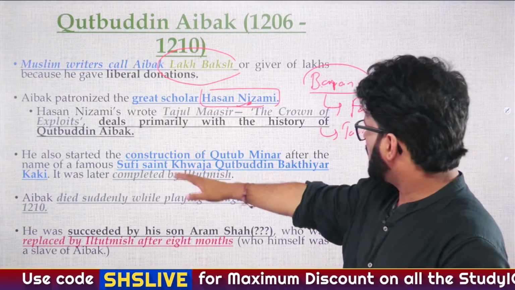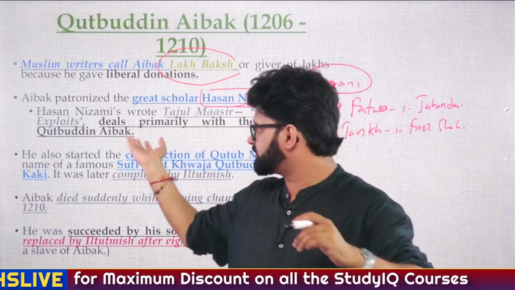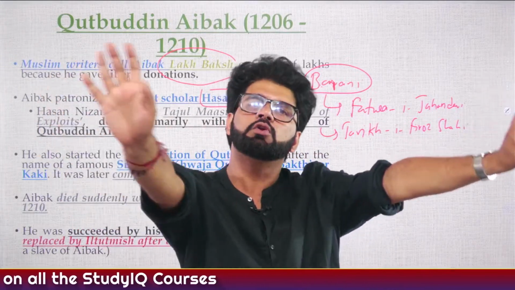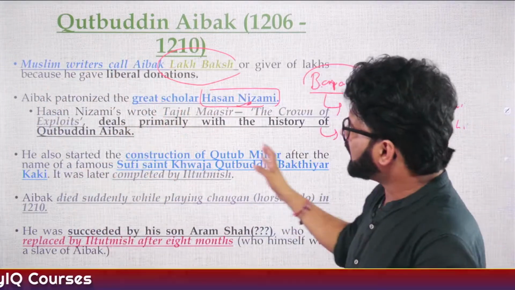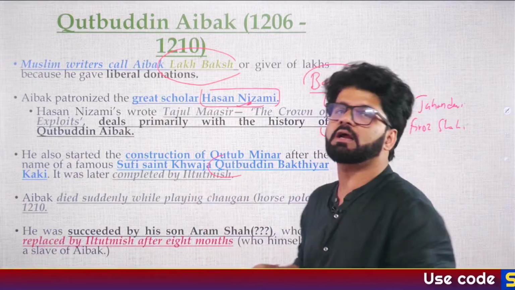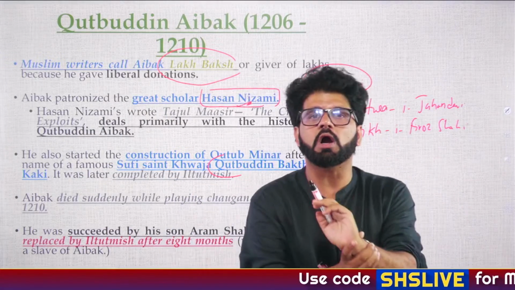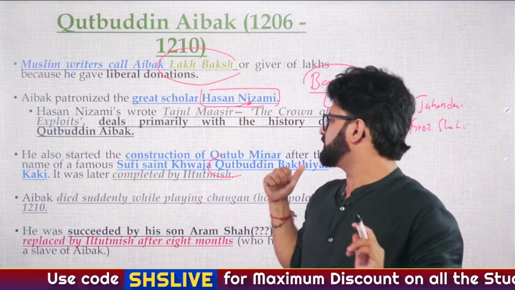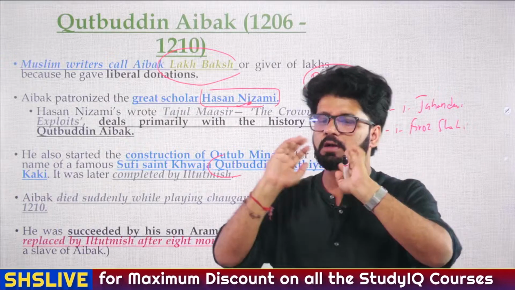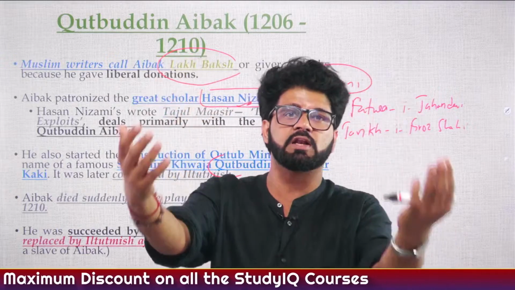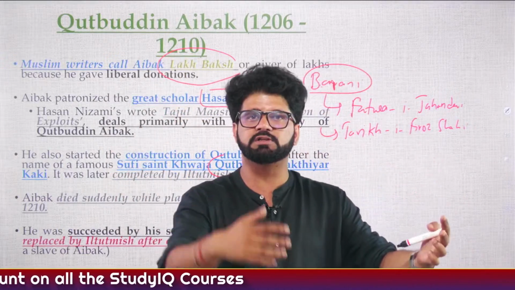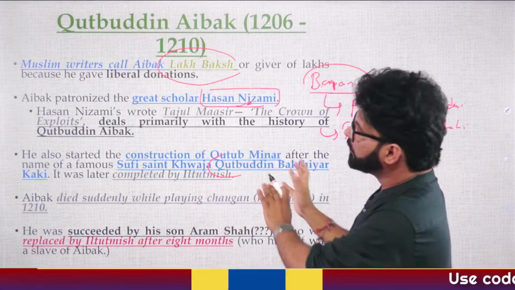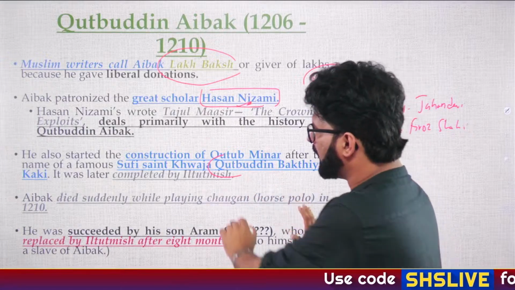And so again, Qutub Minar. Many people feel, and this information is already known to you, that Qutub Minar is named after Kutubuddin Aibak. No, he named it after Kutubuddin Bakhtiyar Kaki, who was a Sufi saint. When we talk about Bhakti saints, Sufi saints, the Bhakti movement and Sufi movement, you will hear about Chistis and Silsilas. What are the different Silsilas? Chisti Silsila, Suhrawardi Silsila, Naqshbandi Silsila. So you will know more about them. Fine. It was later completed by Iltutmish.